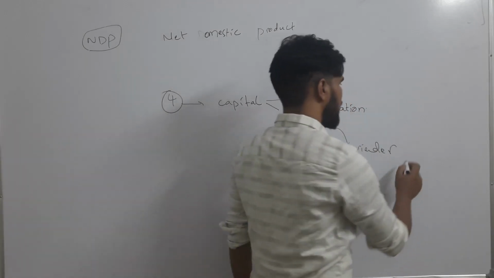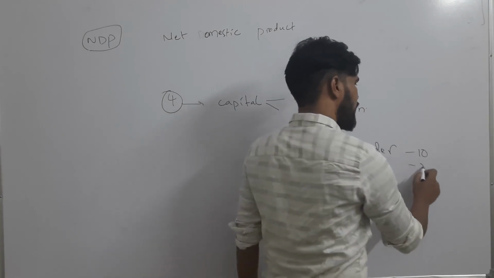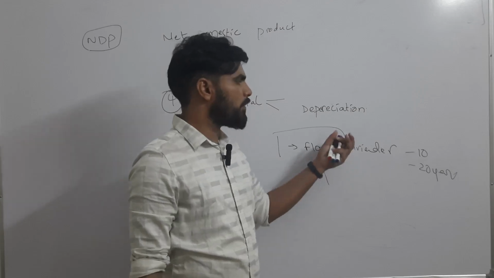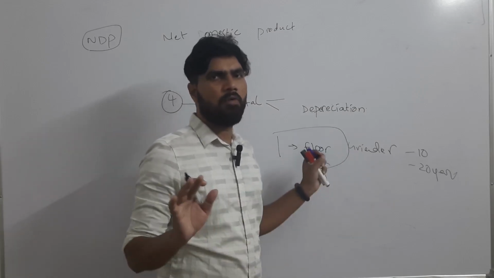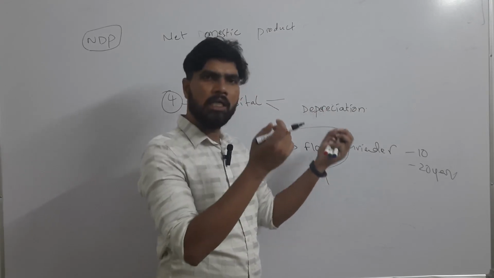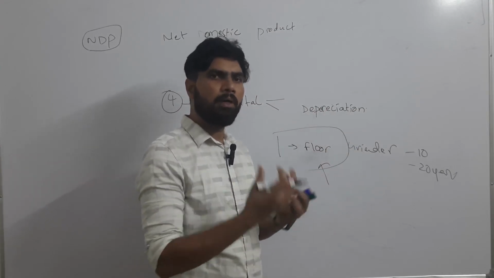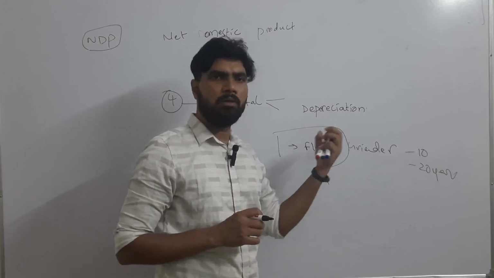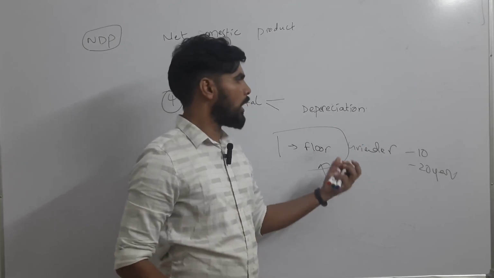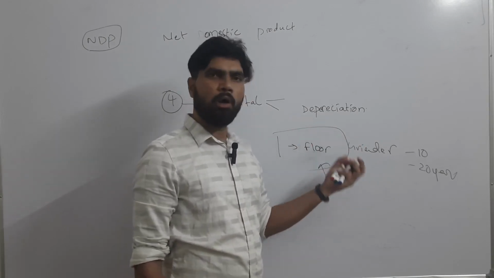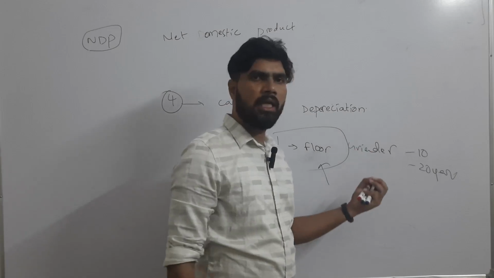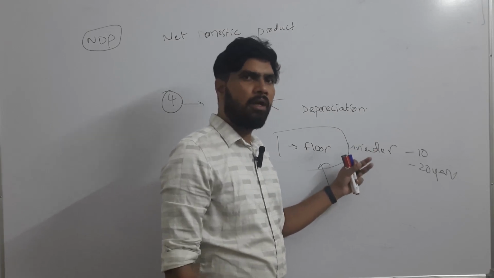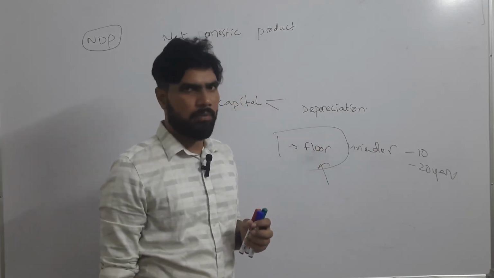Let's say 10 years have passed, 20 years have passed, still the machinery will be working? No. Maybe after 20 years, 25 years, it will stop functioning. Okay, because gradually its value is declining, because the potential years it is going to work keeps on reducing. So at one point of time it will stop working. So gradually there is reduction in the capital value of this grinder or chakki. Okay, that is known as depreciation.